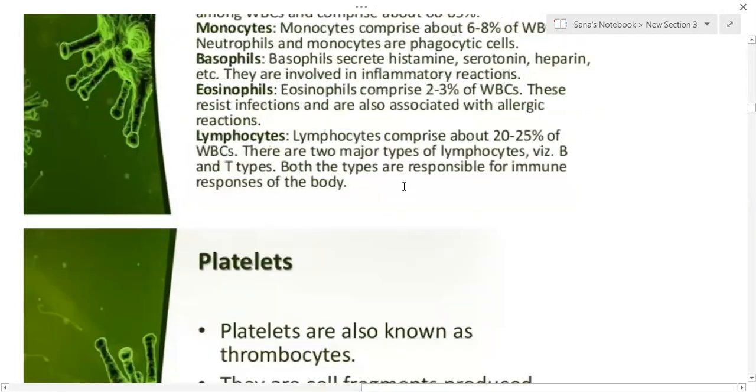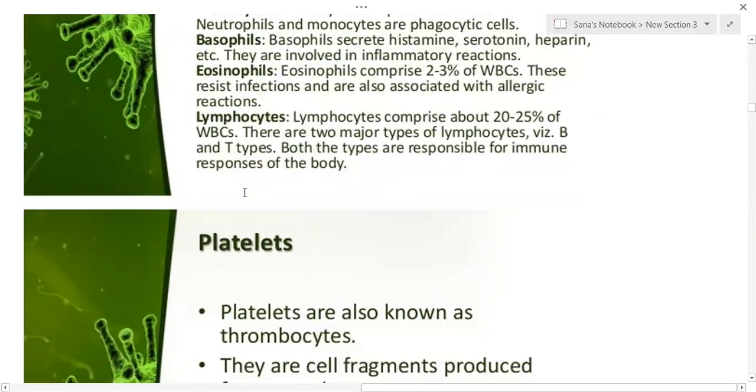Next is the lymphocyte. Lymphocytes comprise about 20 to 25% of the WBCs. There are two major types of lymphocytes, B lymphocytes as well as T lymphocytes. Both are responsible for immune responses of the body. Here you have to write the order of percentage, from increasing to decreasing order, the composition, and study the functions of various WBCs. Next we will come to the platelets.